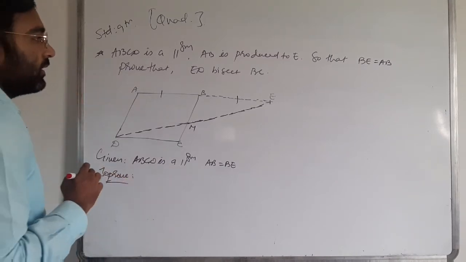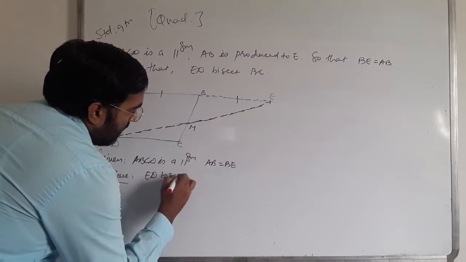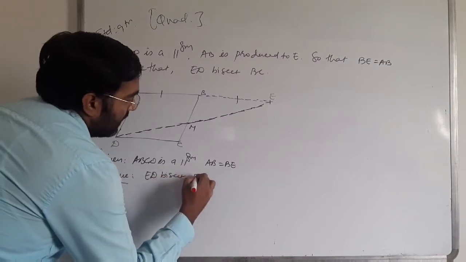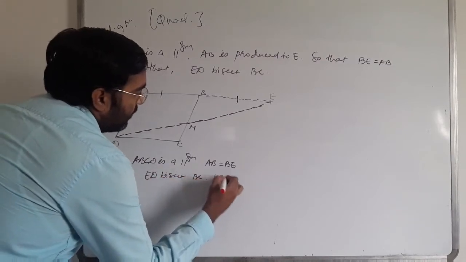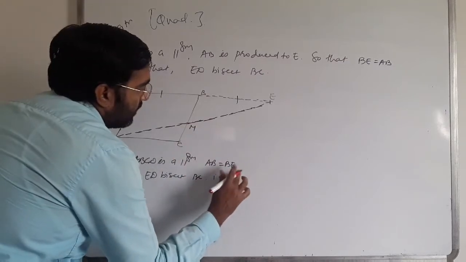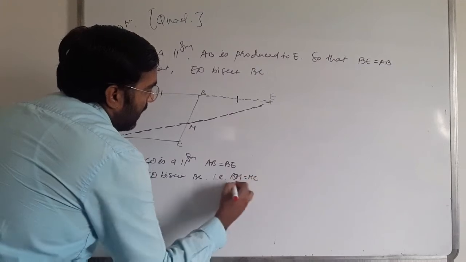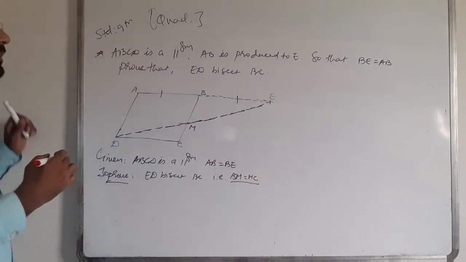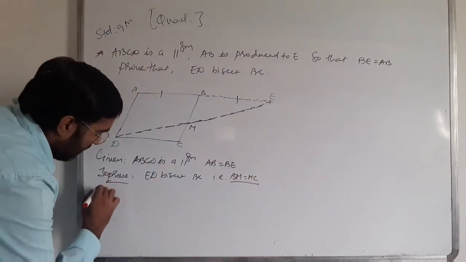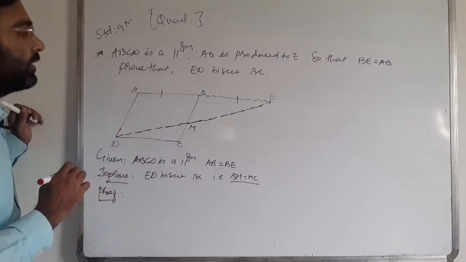To prove that: AD bisects BC, or rather I have to prove that BM equals MC. BM equal to MC. So for that, let's move to the proof.